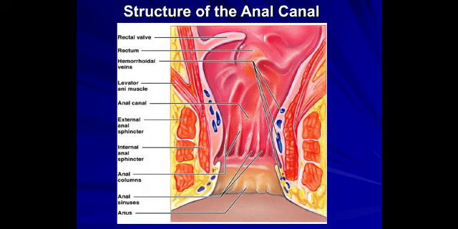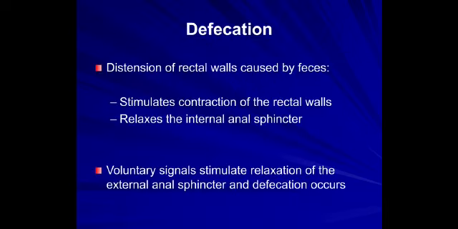This is the structure of the anal canal. You can see the veins which result in hemorrhoids, the external sphincter, and the internal sphincter. External is voluntary, internal is smooth muscle, and you can see the different sinuses.